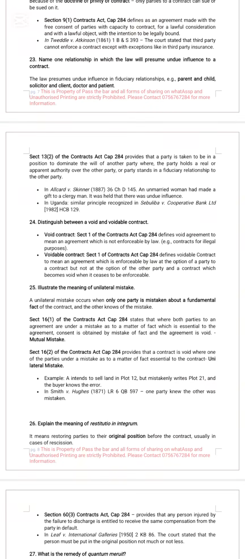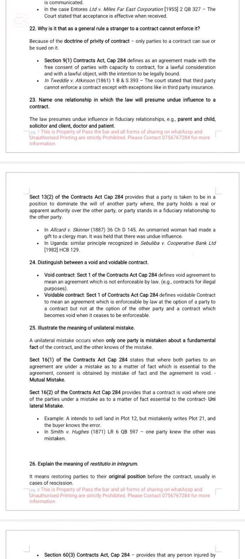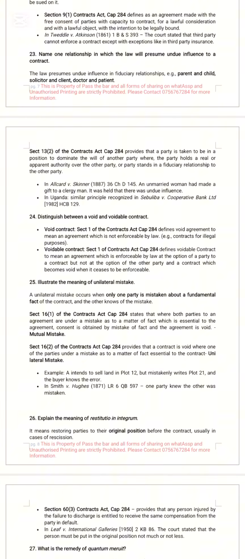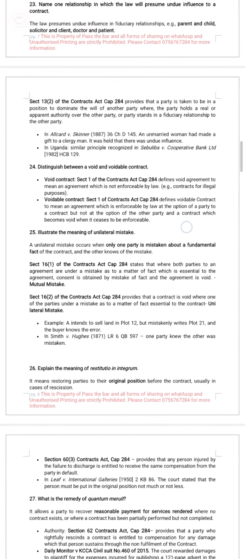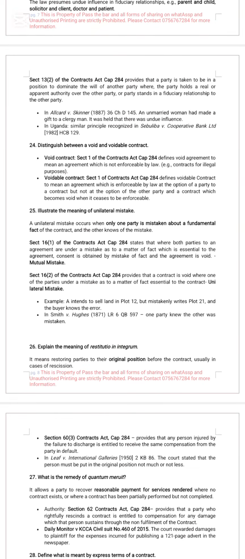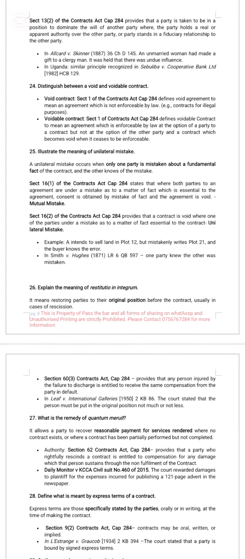Name one relationship in which the law will presume undue influence in a contract. Look at Section 13, subsection 12 of the Contracts Act, Cap 284: a lawyer and a client, a parent and a guardian, and also the decision in Allcard versus Skinner.